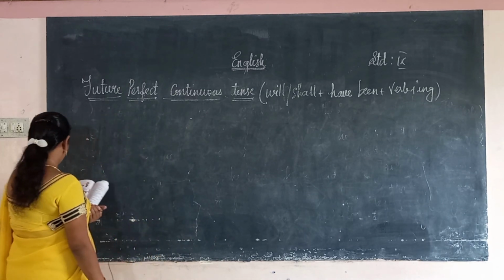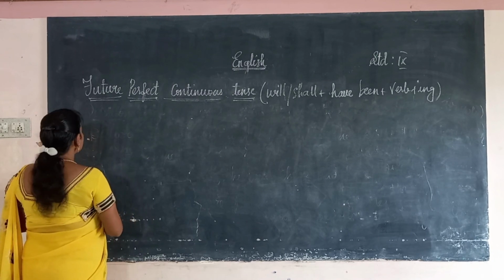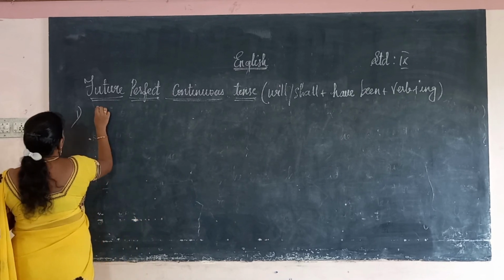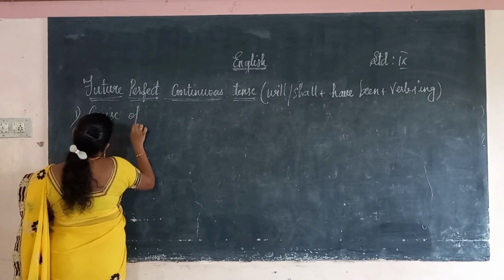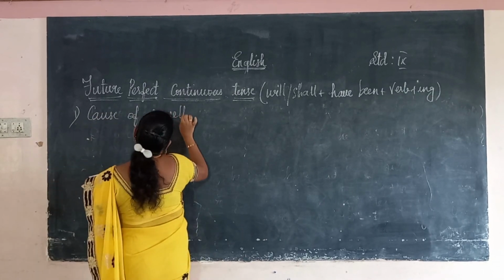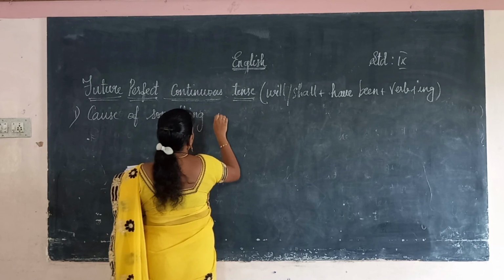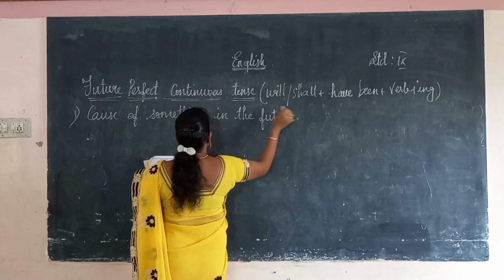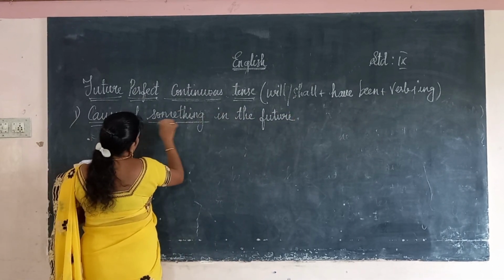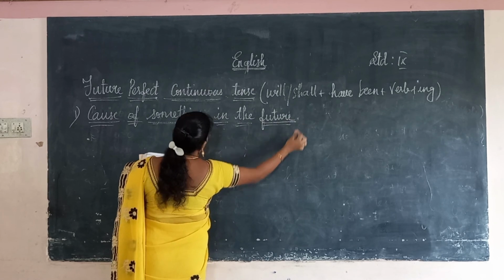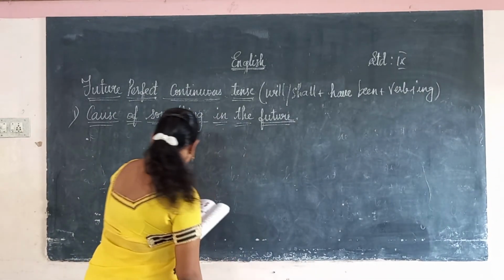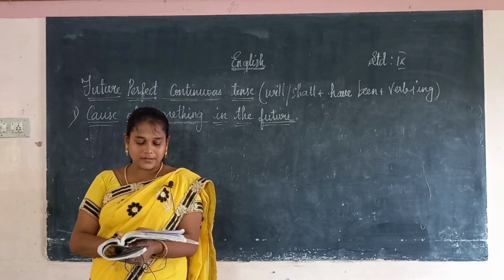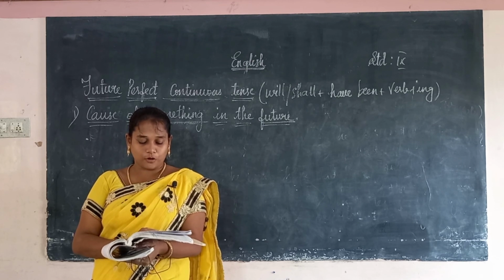Okay, likewise. Next one, wherever we will use this future perfect continuous, the first and foremost we will use in the cause of something in the future, the result we will see in the future. Cause means result. See here: her English will be excellent by the time she visits the US, because she will have been studying it for 5 years.